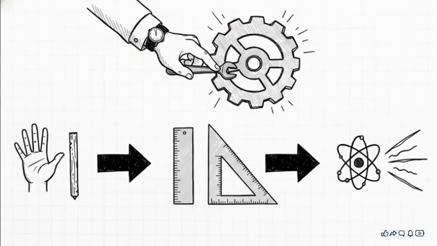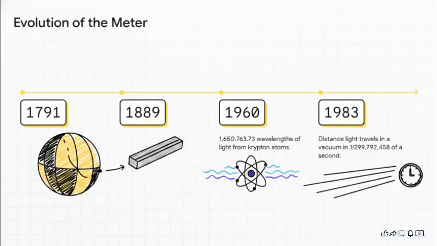But where do these fundamental words even come from? This is so important. These definitions weren't just handed down from on high. They're actually the result of this centuries-long quest, with scientists constantly refining the definitions, always trying to make them more stable, more universal, and, you guessed it, more precise. Just take a look at the story of the meter. It started as a fraction of the Earth's size, which is a great idea, but really hard to measure consistently.